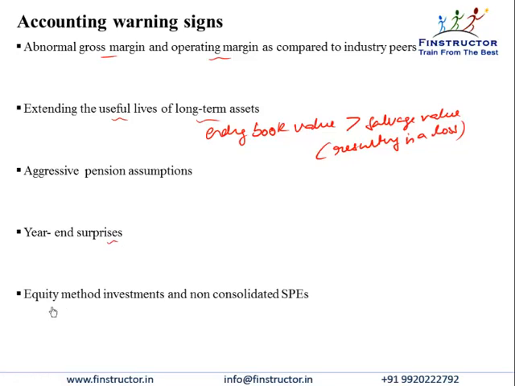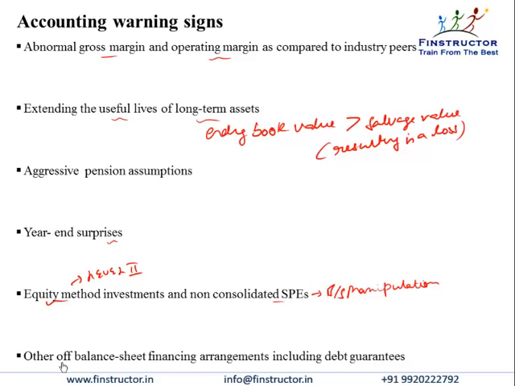If you see that the firm is using the equity method of investments and not consolidating its subsidiaries, then again this may be a sign of balance sheet manipulation, as assets and liabilities will be understated, boosting the turnover ratios and the debt equity ratios as compared to full consolidation. So we'll study the equity method and consolidation at level 2, so don't worry too much about the specifics of this manipulation. And finally, any other off-balance sheet arrangements. For example, the company has given a guarantee that if any other firm defaults, then this company would provide financing for the debt servicing of the other company. All such arrangements are accounting warning signs and should be analyzed more rigorously.